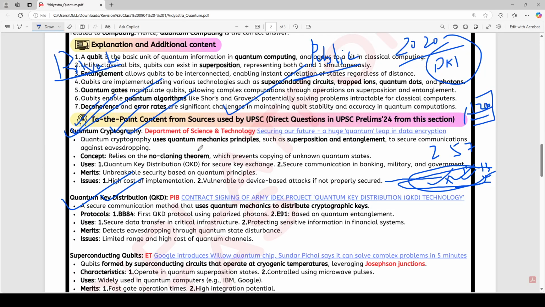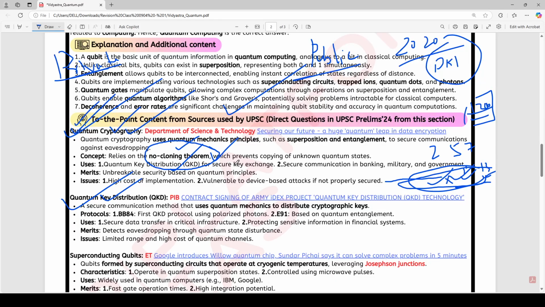But there is one theorem, one principle in quantum mechanics, the no-cloning theorem. That is, no qubit, no quantum state can be copied. So if somebody copies that key, we will know. Somebody copies that key, we will know, because if any attempt is made to interfere with that message, then we will know.